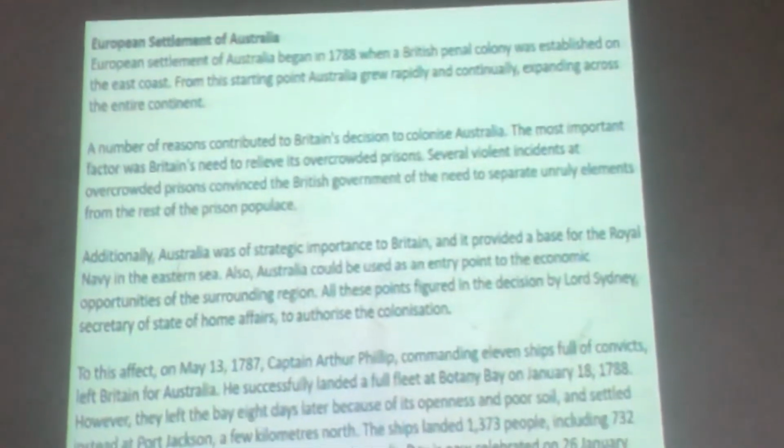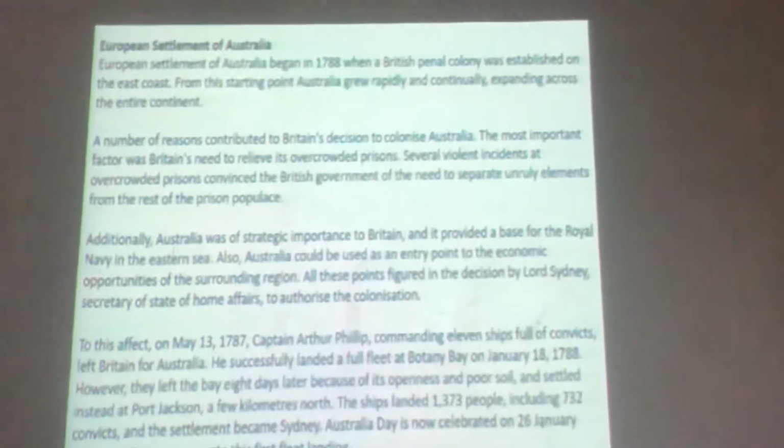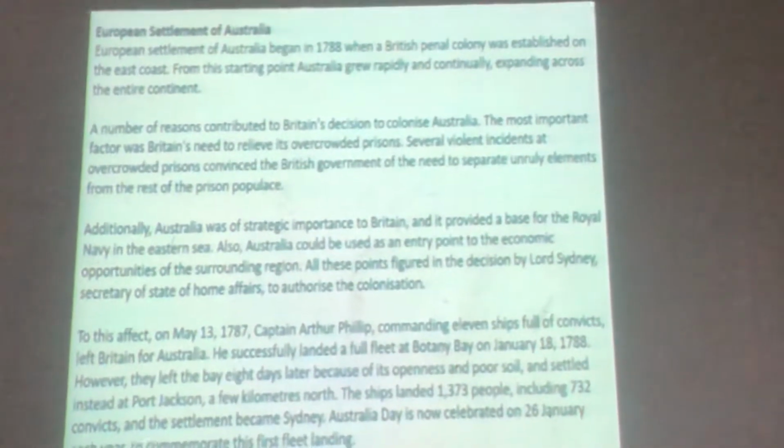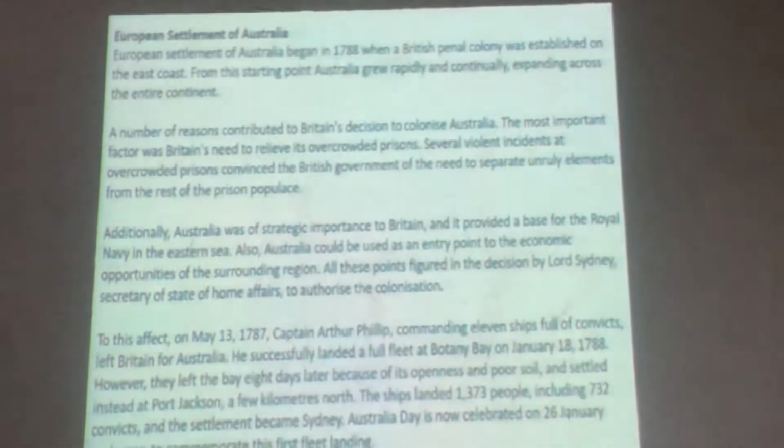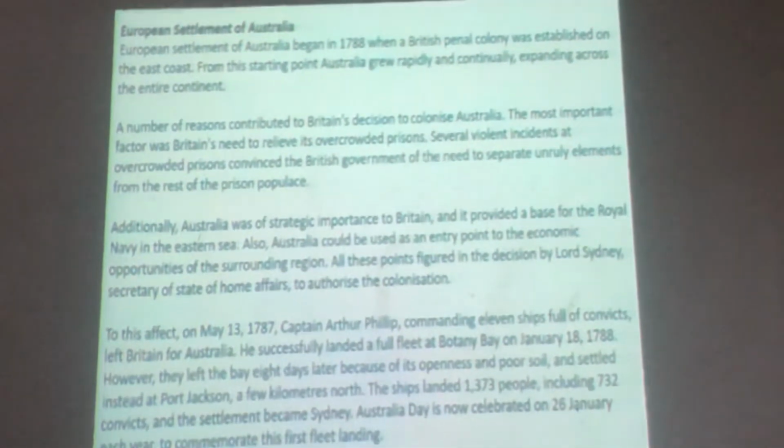Now, can you start reading from the top? What do they say? Read the first paragraph now, first of all.